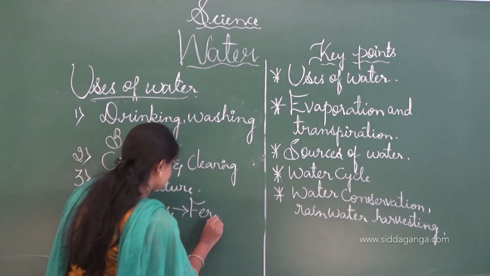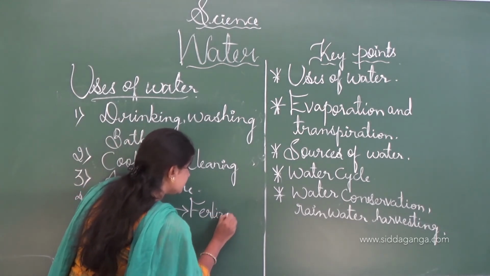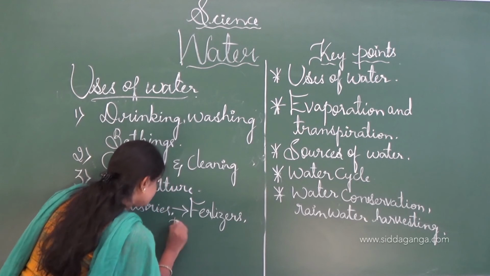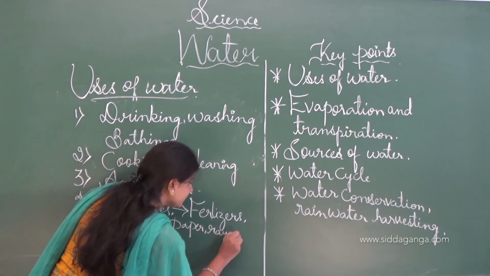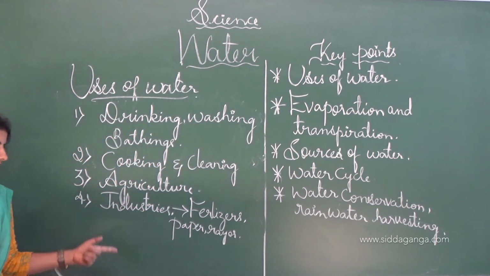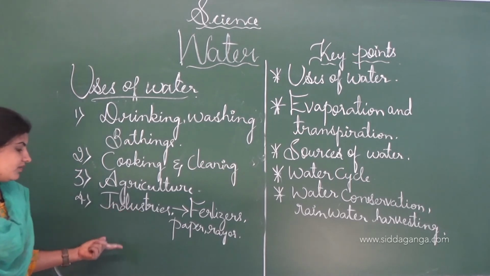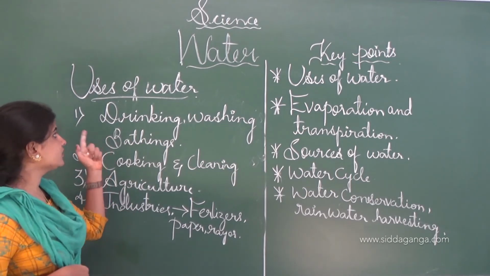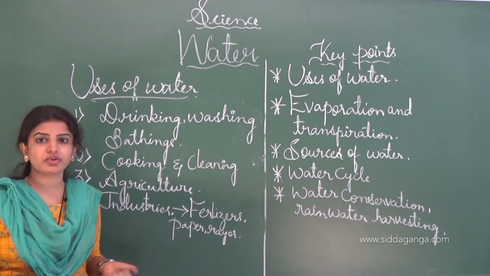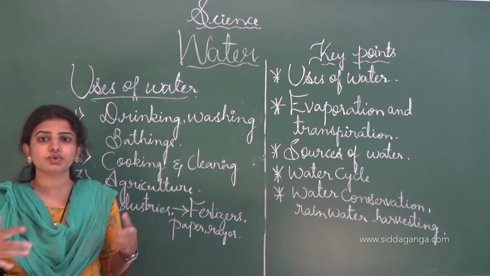See, in the industry, for manufacturing of fertilizers, papers, rayon, a type of artificially made fabric, these are the uses of water. See, one by one I will tell you. The first one is the uses of water, in which we use water very much in our day to day life. For routine activity we use water.